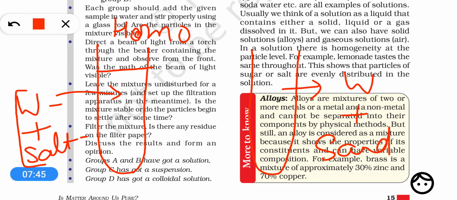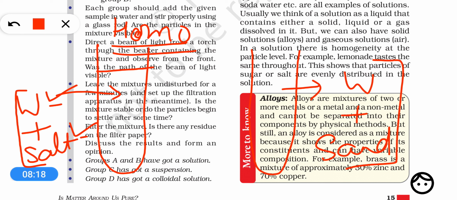So in this mixture the constituents are water and salt, and there is no physically distinct boundary between salt and water, means they are completely mixed. You cannot tell physically where is salt and where is water. Okay, so such a mixture is called homogeneous mixture, where the physical boundary of separation between its constituents or components is not seen. But on the other hand, this mixture in which water plus sand has been added, you will